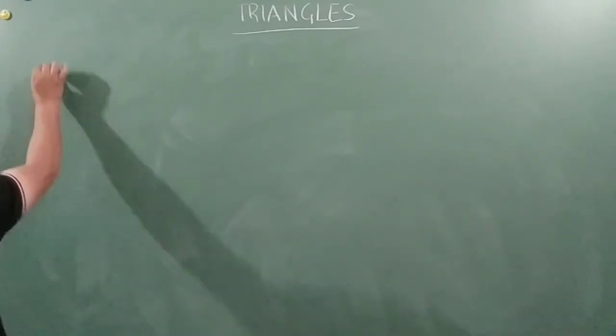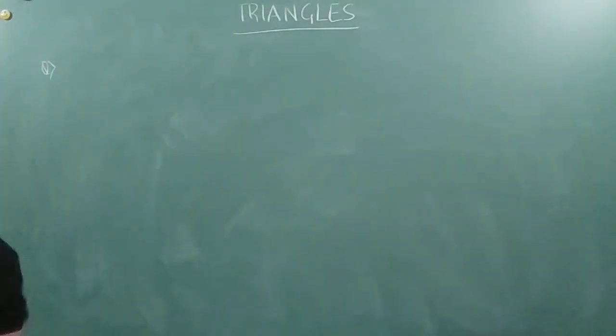Let me just flip the page. Okay, D is a point on side BC of a triangle ABC. There is a triangle ABC.